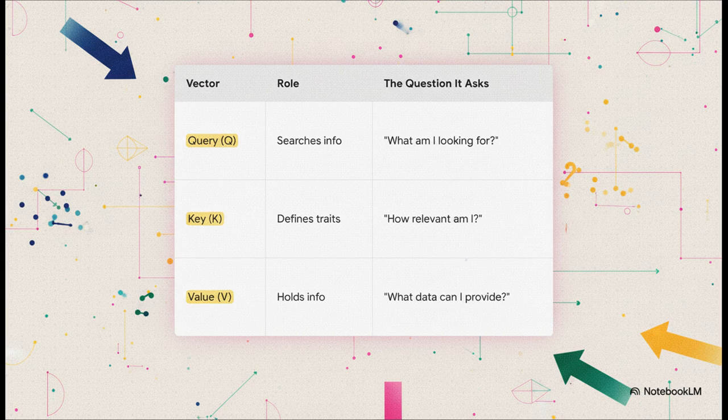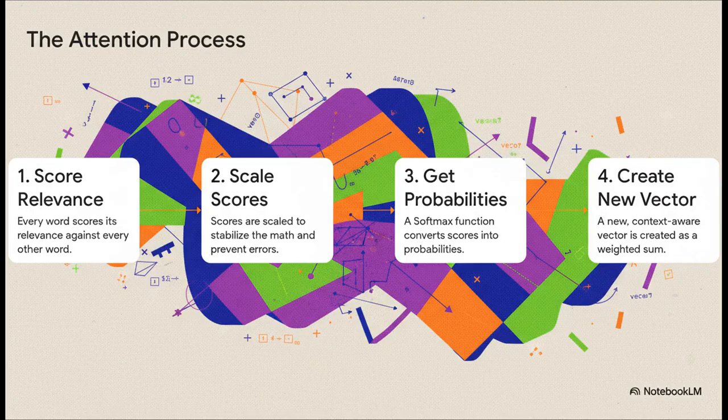So for every single word, the model creates 3 new vectors called the query, key, and value. You can think of it like this. The query is the word shouting, "Hey, I'm trying to figure myself out. What other words here are important for me?" Each key on every other word is like a little name tag that says, "This is what I'm about." And the value is the actual juicy information that word has to offer. So the query looks at all the keys to see who's relevant, and then grabs the values from the most important ones.